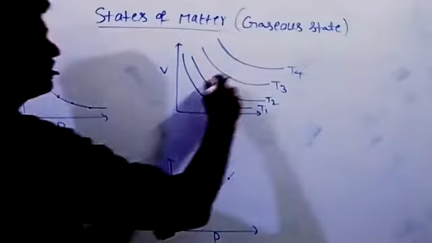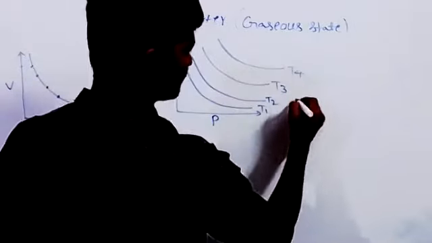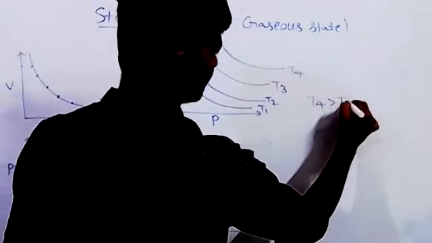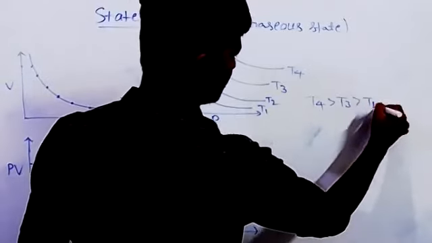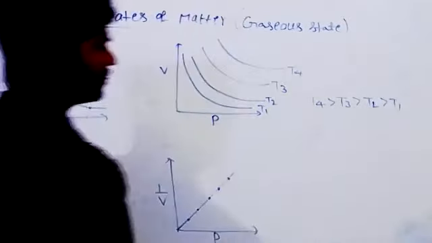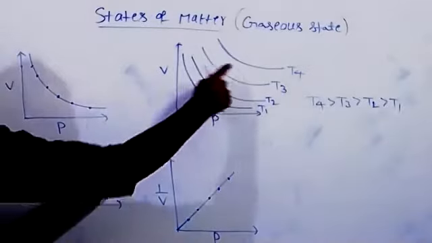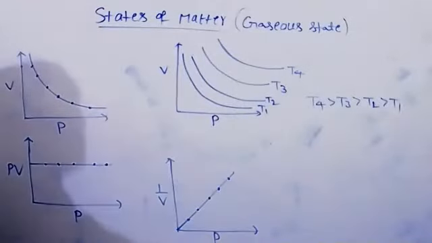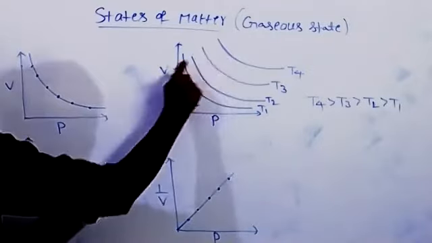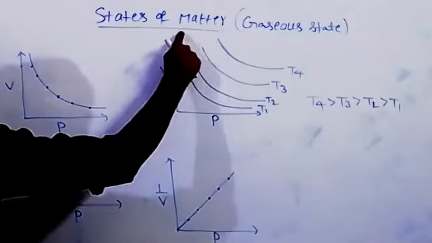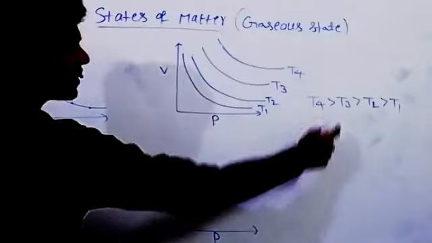So now the relation is between these temperatures. T4 greater than T3 greater than T2 greater than T1. Actually, volume and temperature are directly proportional. With increase of temperature, the volume of a gas also increases. That's what this line is showing: higher volume means high temperature.